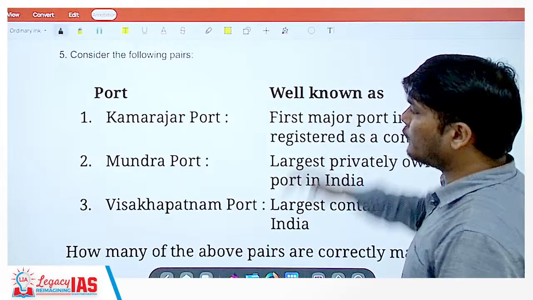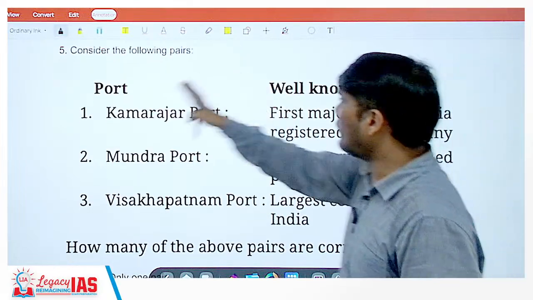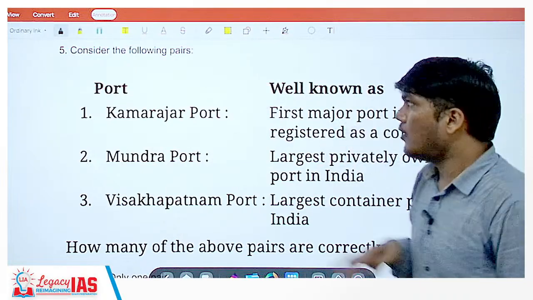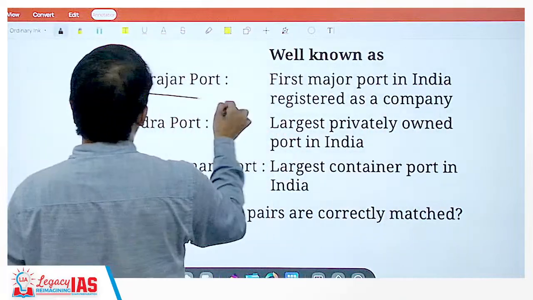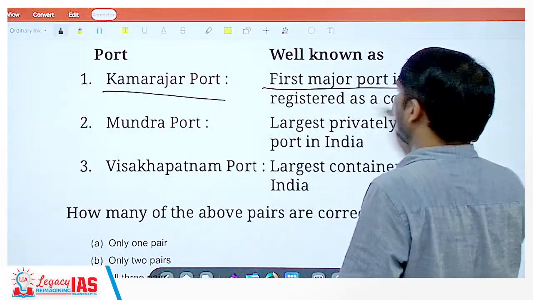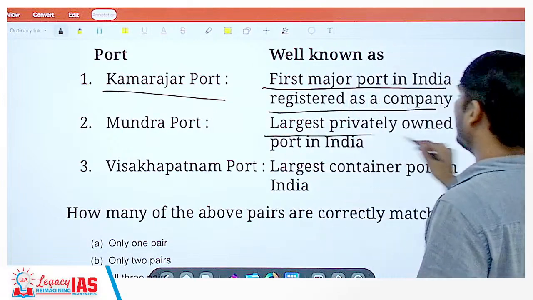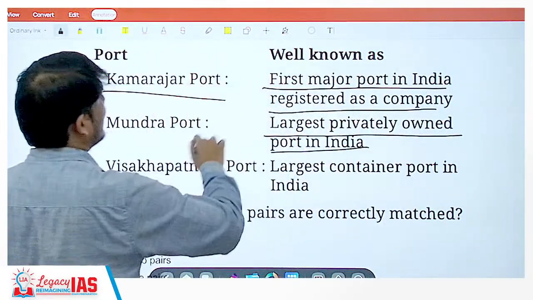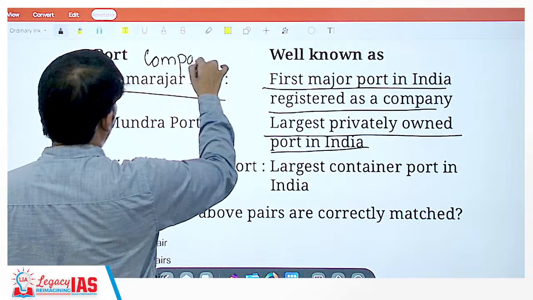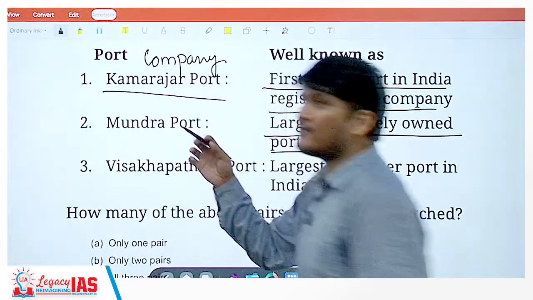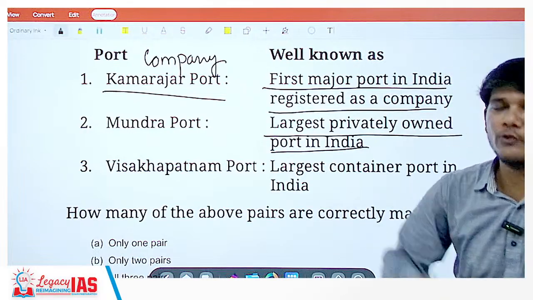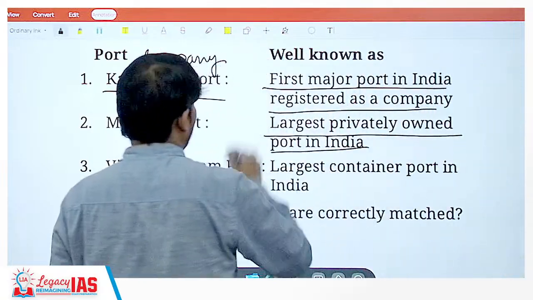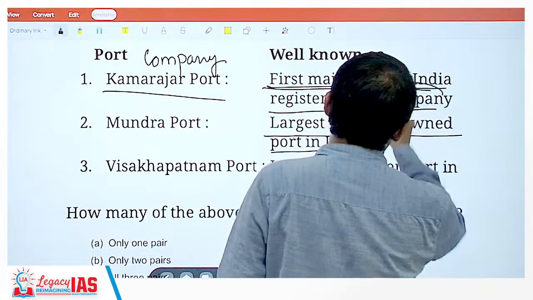Coming on to the fifth question. They have given ports and its characteristic of, or telling about what it is well known for. So the very first port is Kamarajar Port, first major port in India, registered as a company, largest privately owned port in India. So Kamarajar Port is a first port in India registered as a company. That is actually correct. For ports, guys, all those major 10, 11, 12 ports are there. You should know them in detail, what they are famous for. Okay. So Kamarajar Port, yes, first major port in India registered as a company.